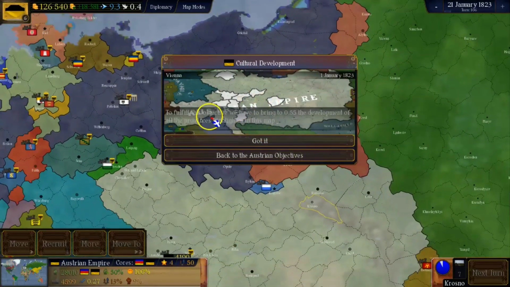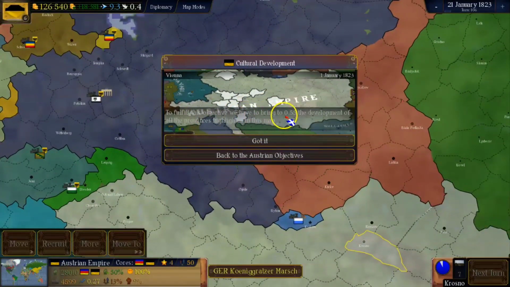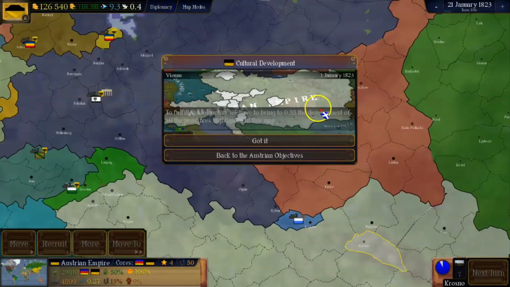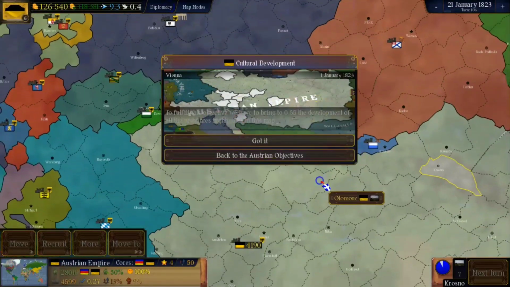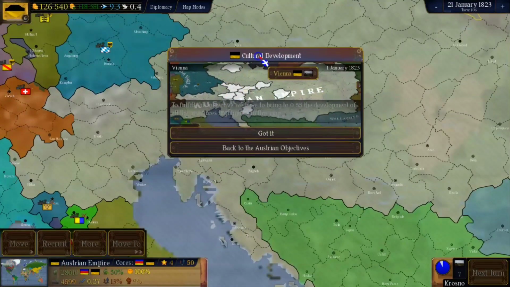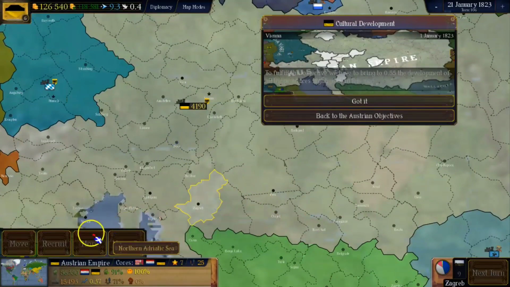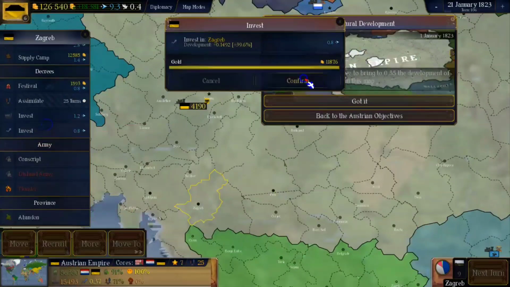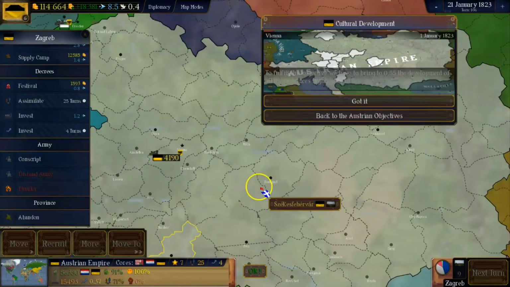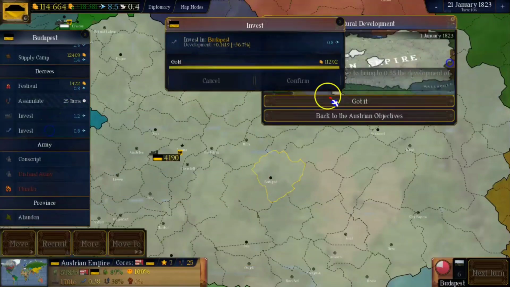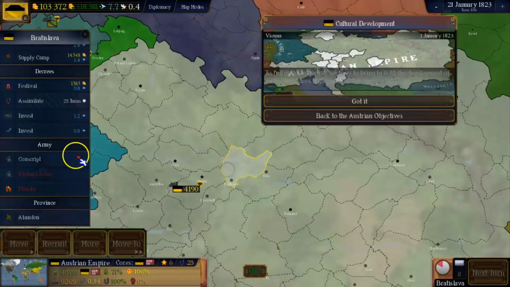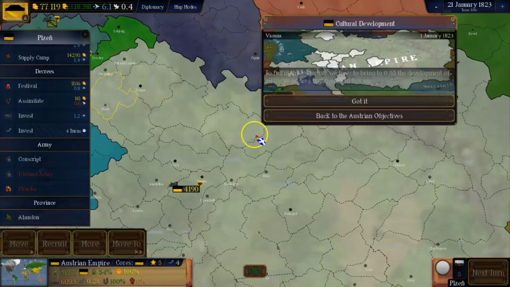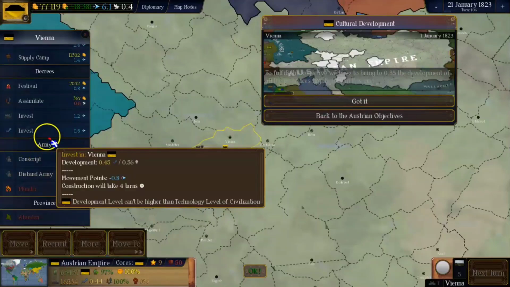So to fulfill this objective, we have to bring to 0.55 development at least, so that's doable, the development of all the provinces highlighted in the map. So mainly Austrian majority provinces plus some capitals. So we have Zagreb. We'll start with the capitals of other ethnicities. So we'll improve development in Zagreb, in Budapest, Bratislava, Prague, and then we can start with the Austrian majority provinces.